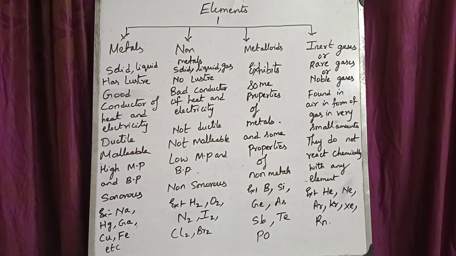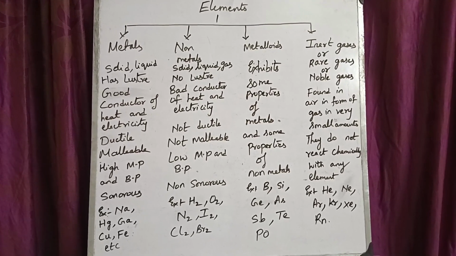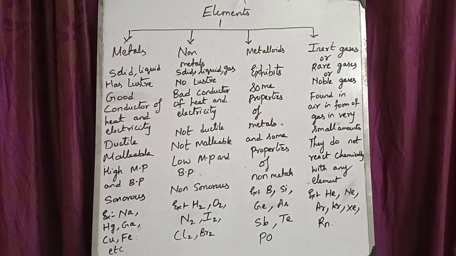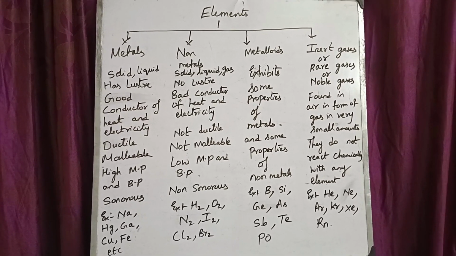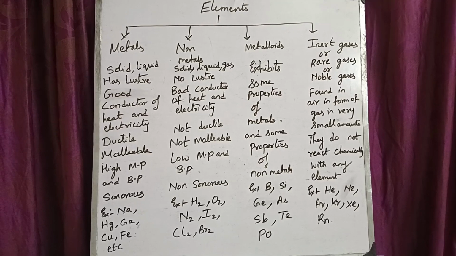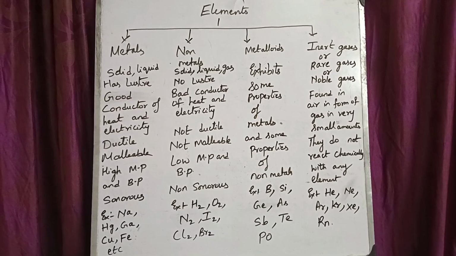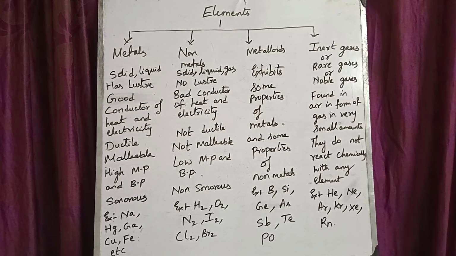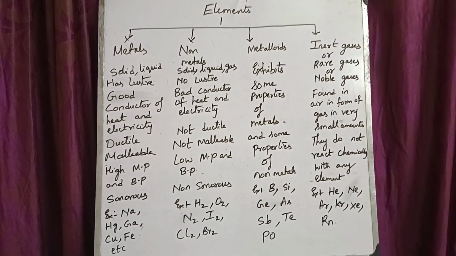Non-metal is not ductile. That means it cannot be drawn into wires. Non-metal is not malleable. That means it cannot be beaten into sheets. And when you see the melting point and boiling point, non-metals have low melting point and low boiling point. And non-metals are non-sonorous. That means they cannot produce sound on being hit.